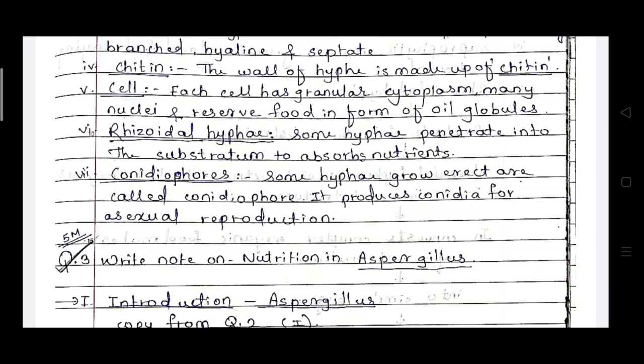And it produces the conidia for asexual reproduction. So the conidiophore produces conidia at its tip, and through these conidia the asexual reproduction takes place.